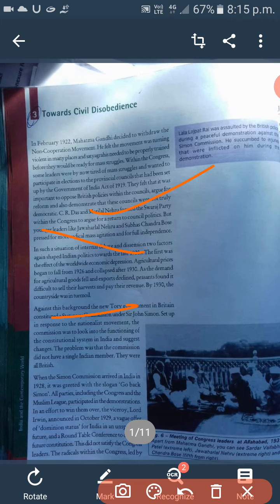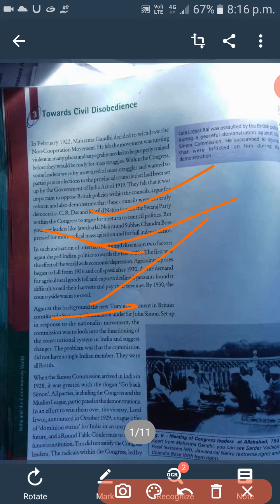So here we find that Gandhiji withdrew the movement only because it had turned violent, and satyagrahis needed proper training before they would be ready for mass struggle.